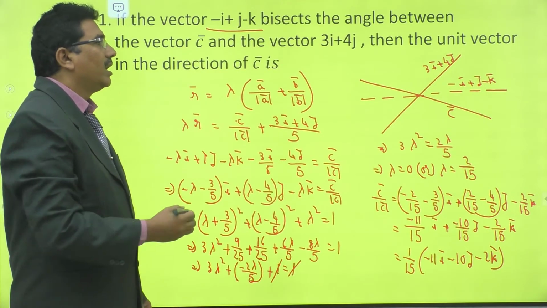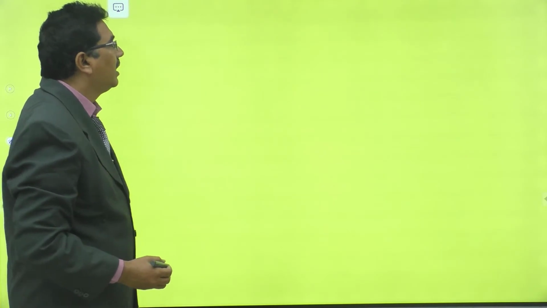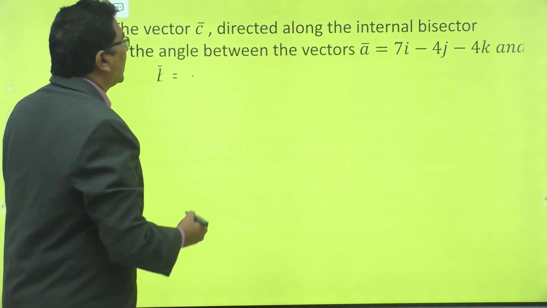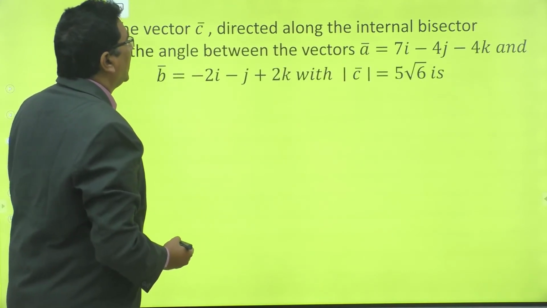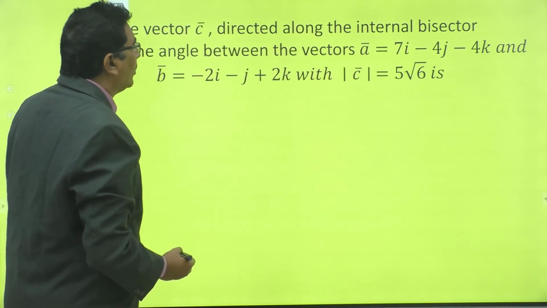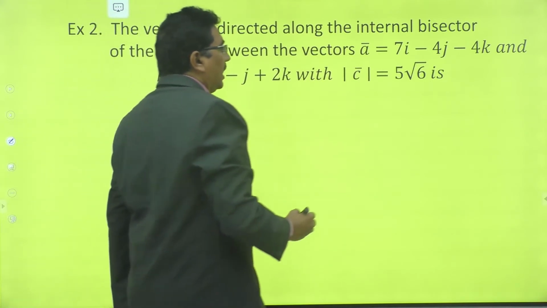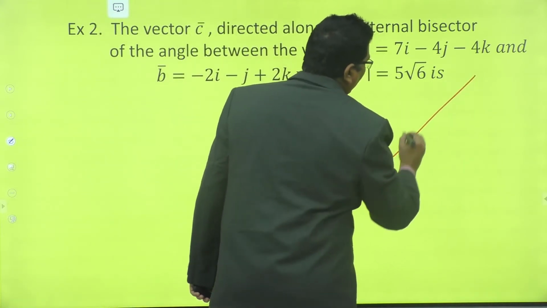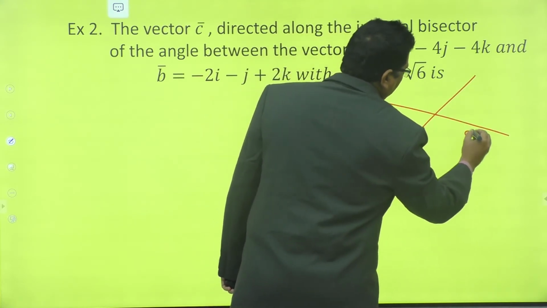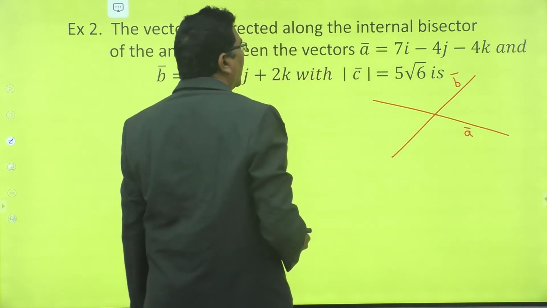Now let us see another problem based on the angular bisectors. The vector C bar is directed along the internal bisector of the angle between the vectors A bar and B bar. Here two vectors are given. Suppose this is vector A bar and this is vector B bar.